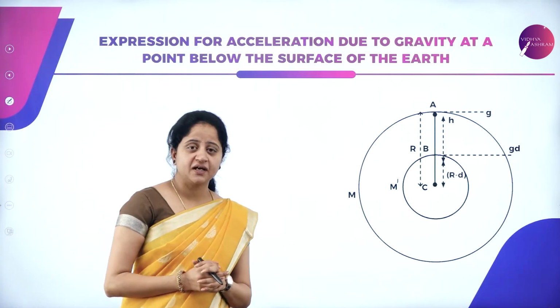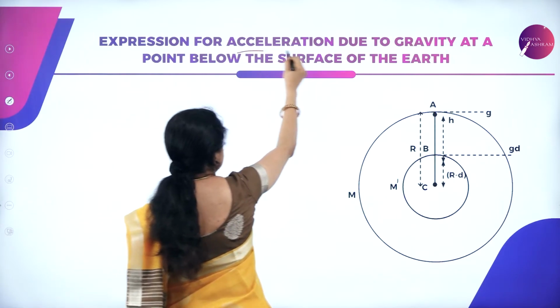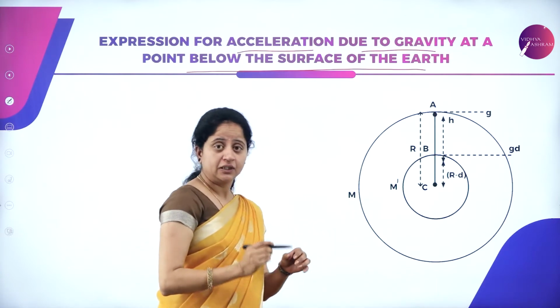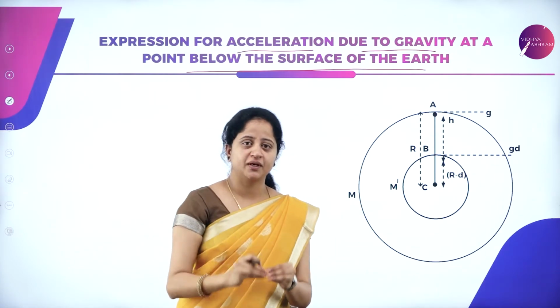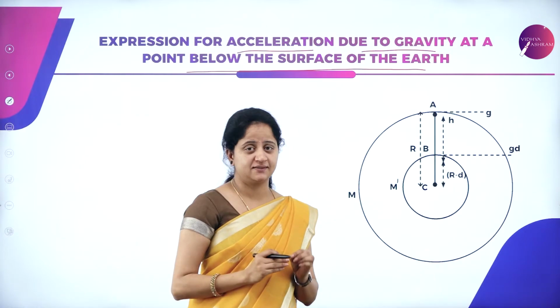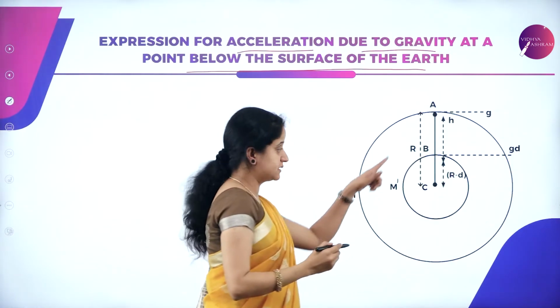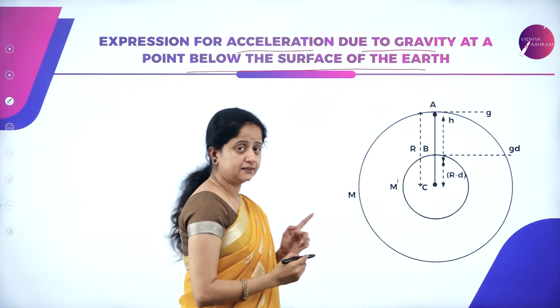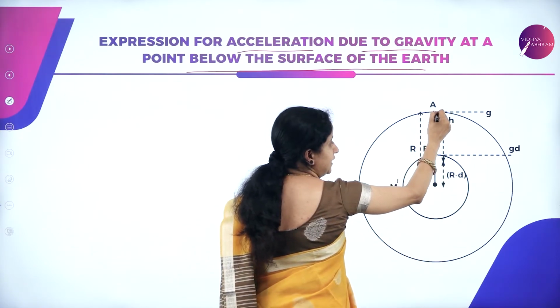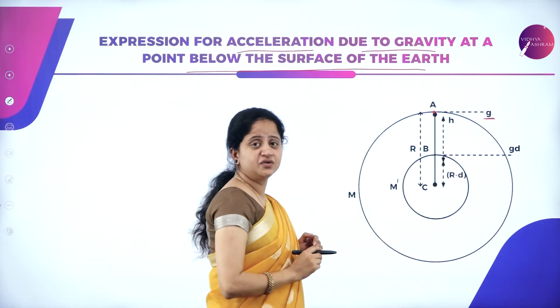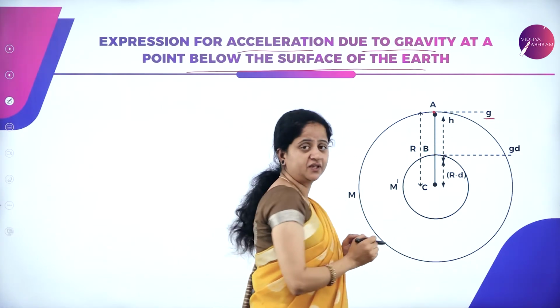So now let us derive an expression for acceleration due to gravity at a point below the surface of the earth. What happens to acceleration due to gravity as we go below the earth's surface? Let us consider this sphere as earth, and this is a point A on the surface of the earth, and the value of acceleration due to gravity here is g.